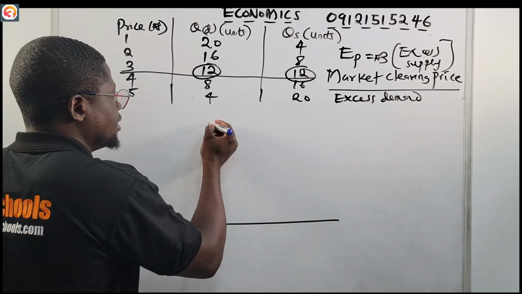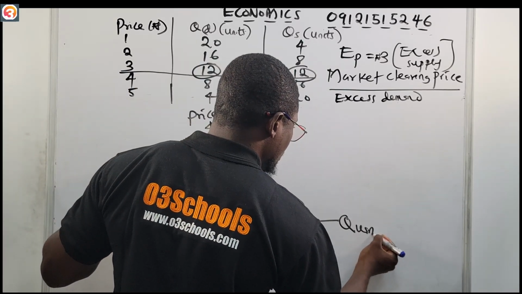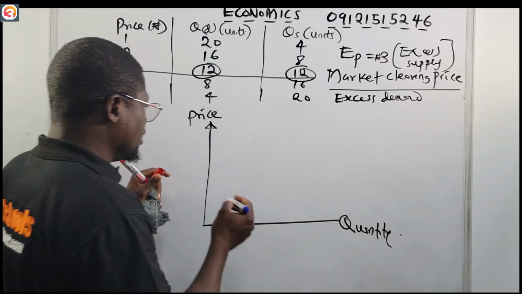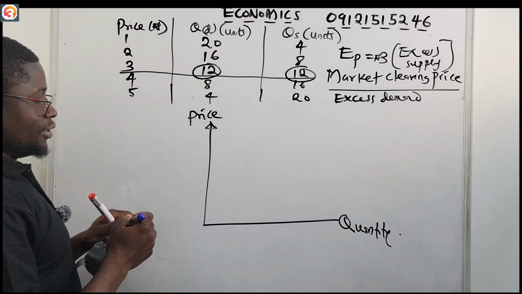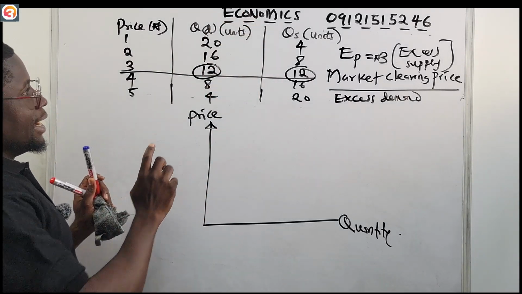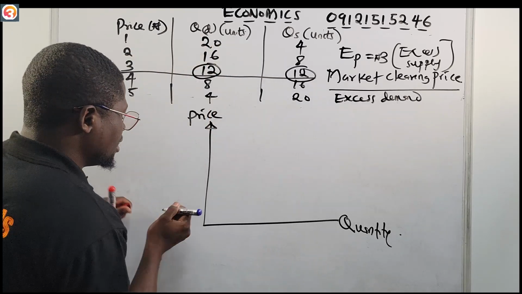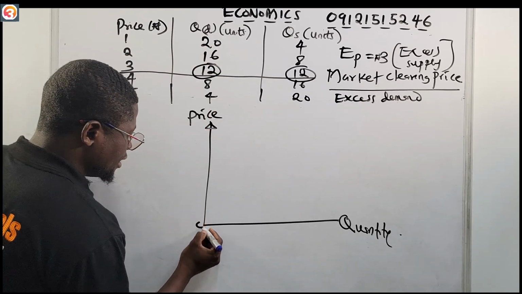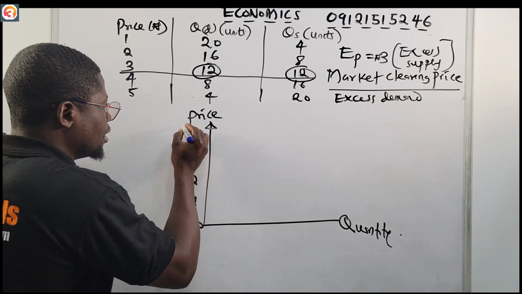So here is your price axis, and your quantity axis. Now let us first plot the demand. First of all, let us choose our scale. If this is 0, this will be 1, 2, 3, 4, and this will be 5.